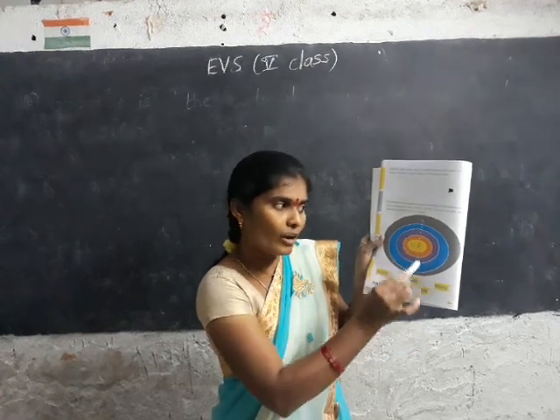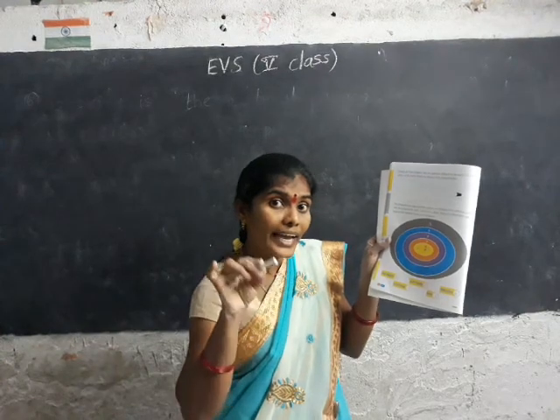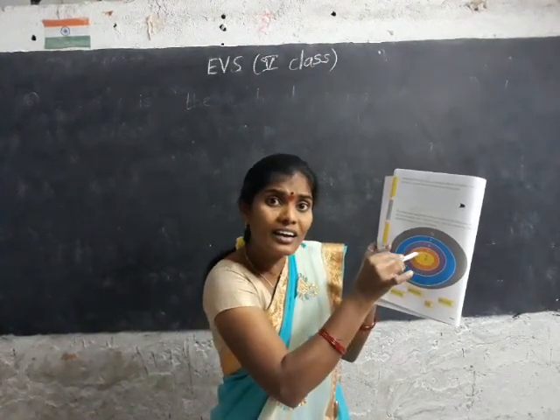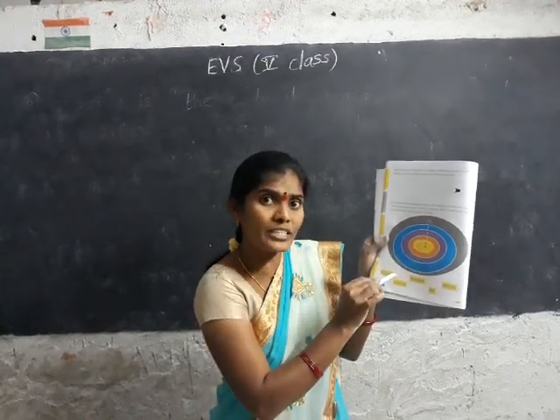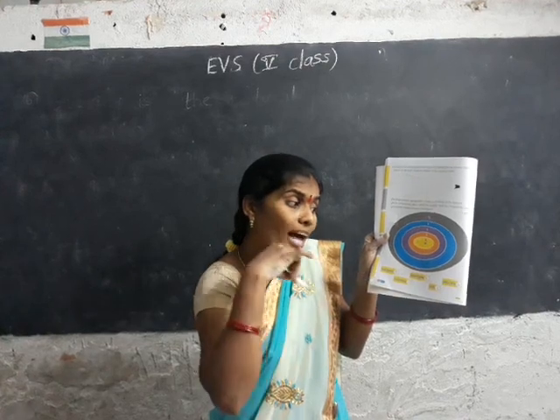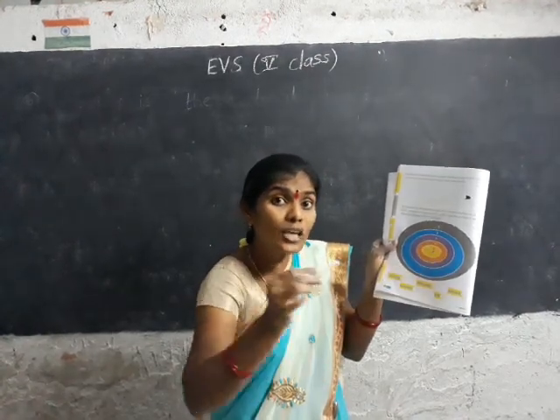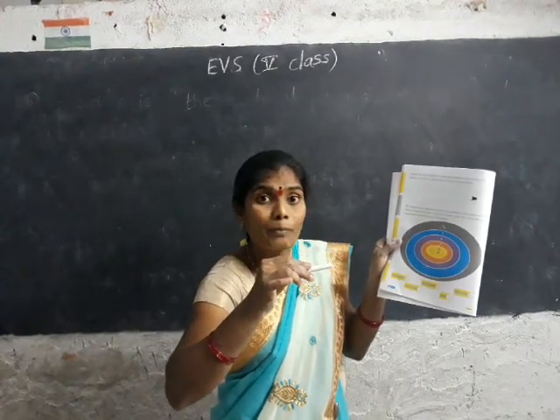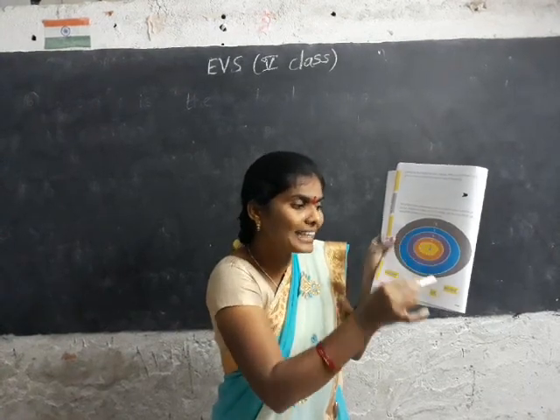Earth is a part of solar system. So number 5 is the solar system. Some solar systems make a Milky Way galaxy, I said.